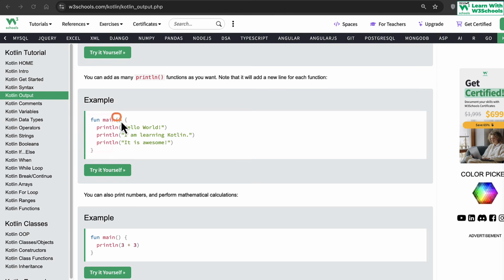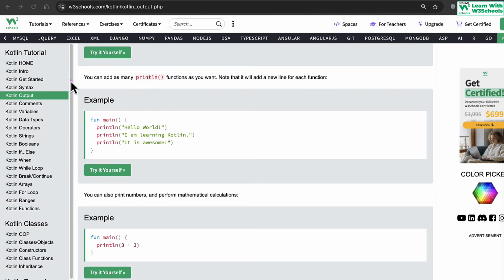Now do mind, in my terminology, I call these brackets, and when I'm writing code, these curly brackets indicate a block. So it means that the block starts here and the block ends here. So usually I would refer to this as main, bracket start, bracket close, block start, block close. Once we get to the point of defining our own custom functions in the advanced topics, we will be using the same terminology. This block is actually used in multiple other things. If you go for if, else, while, for loops, all of them also tend to use the block. So that's why we define the block as it goes.